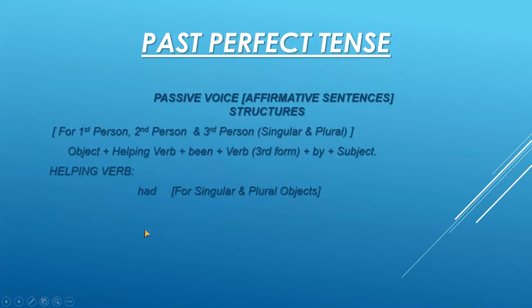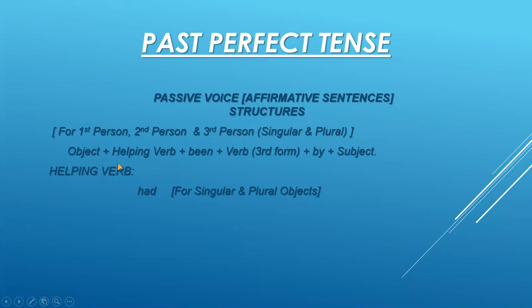Now I am showing you the affirmative sentences in passive voice, their structure. Okay, only one structure is there here, only one structure is there because had is used for singular and plural objects. For both the objects, we have only one option of the helping verb.